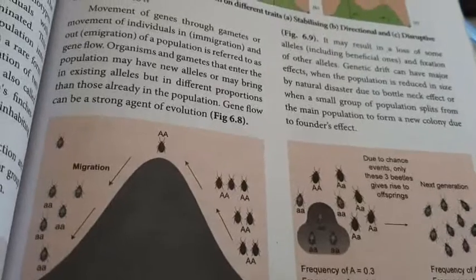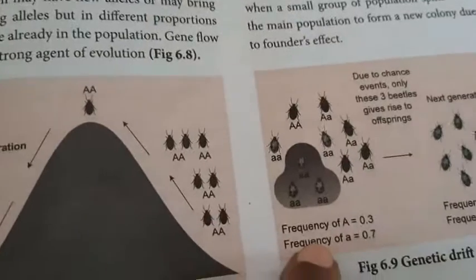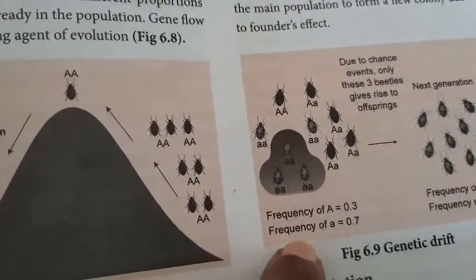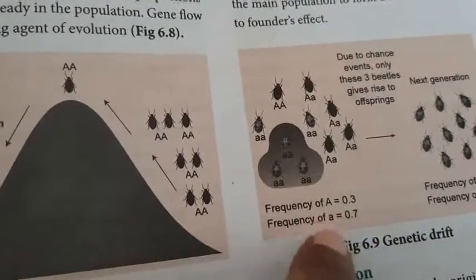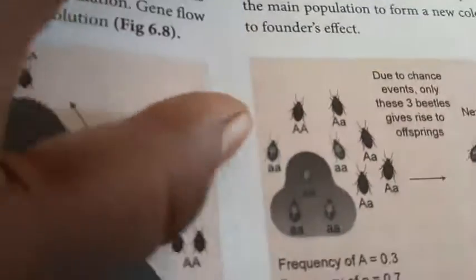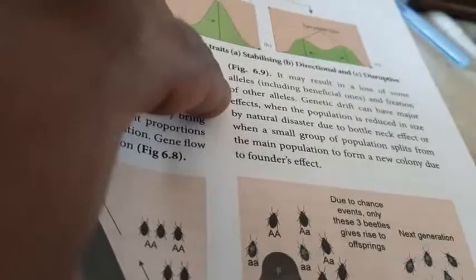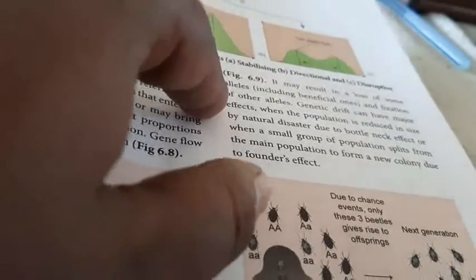The frequency of capital A is 0.3, and the frequency of small a is 0.7, because counting gives 1, 2, 3.